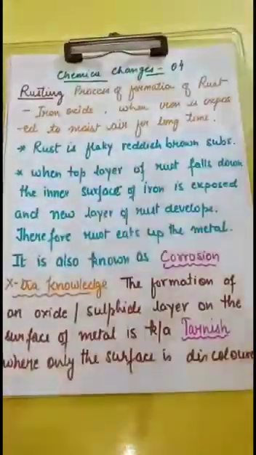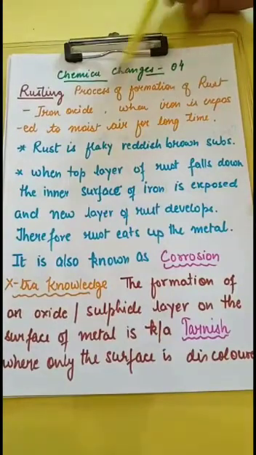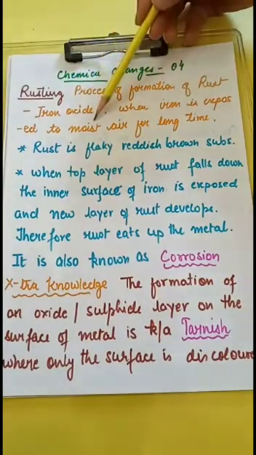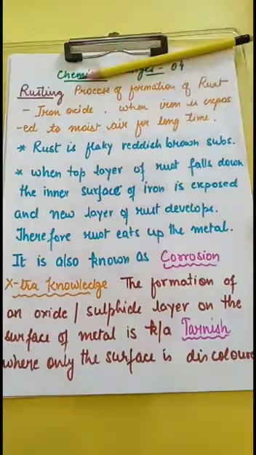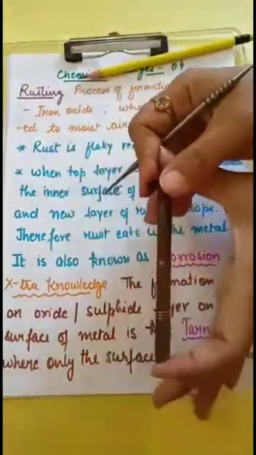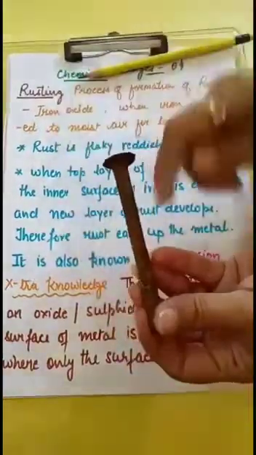What is rusting? Rusting is the formation of rust, that is iron oxide, when iron is exposed to moisture and air for long time. What is rust? Now you see this nail, this is rusted, and let me show you what is rust.